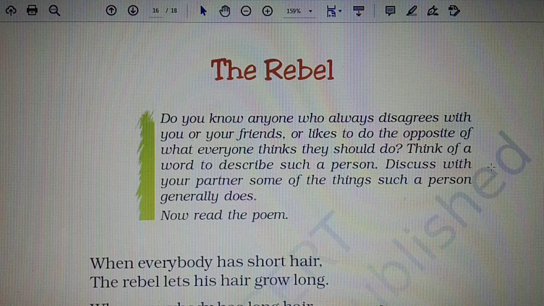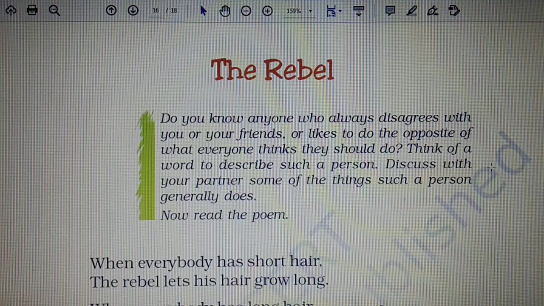The character of the rebel in the poem is not based on some political issues, and it is not a person who is a political activist, but it seems to be a character sketch of a young adolescent, a young boy or a girl who is trying to be different.